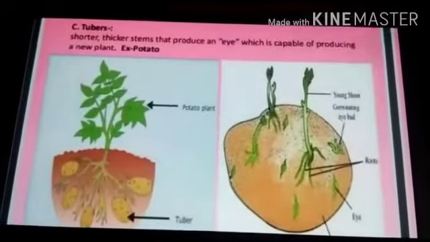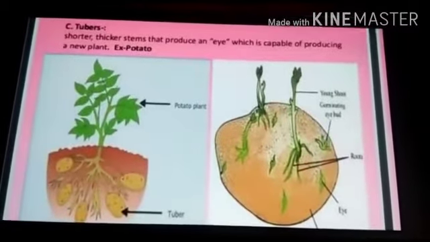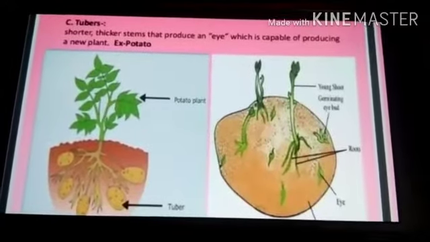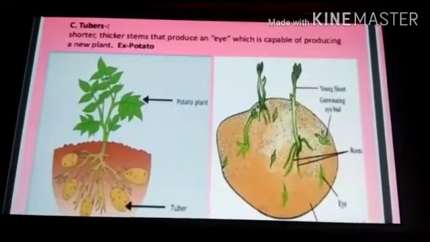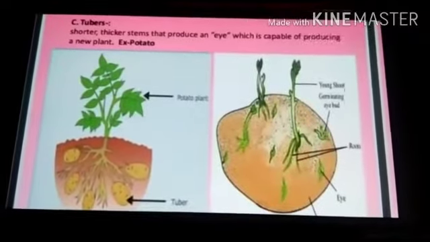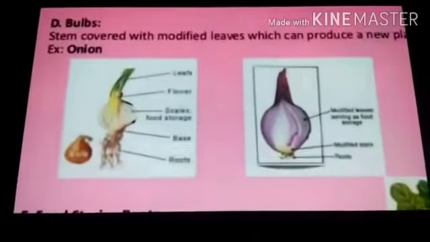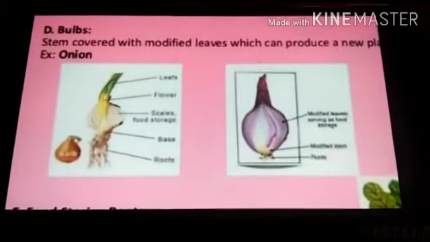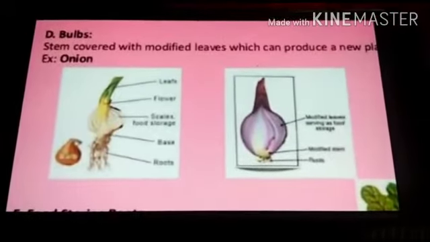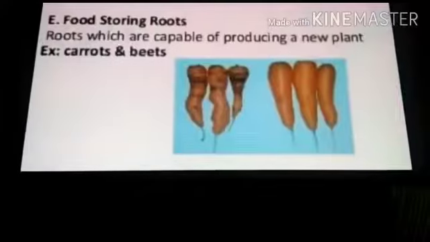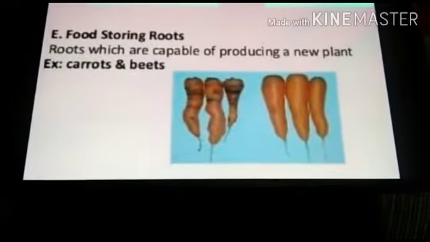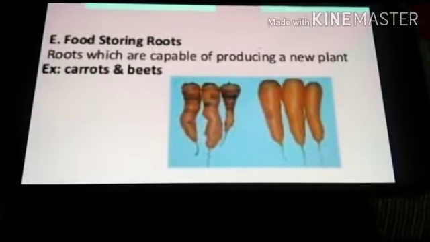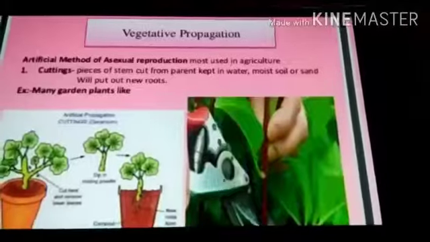Tubers are shorter, thicker stems that produce an eye which is capable of producing a new plant. Look at the picture of potato. You can see an eye from where a new plant is arising. Bulbs, stems covered with modified leaves, are also capable of producing a new plant. For example, onions. Food storing roots, roots which are capable of producing a new plant. For example, carrots and beets.